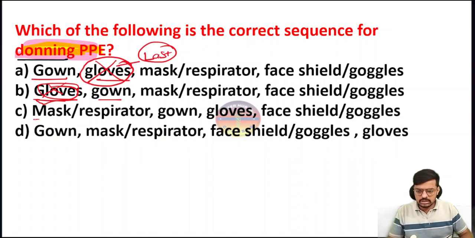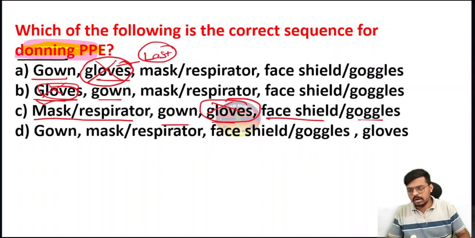Option C is telling first we have to wear the mask, then gown, then gloves, then face shield. Again, the gloves are coming here. If you are wearing the gloves, and with that gloved hand you are putting on your face shield and goggles, again the gloves will get contaminated. I am just telling you the tricks that you have to apply in the exam. So I am eliminating this.